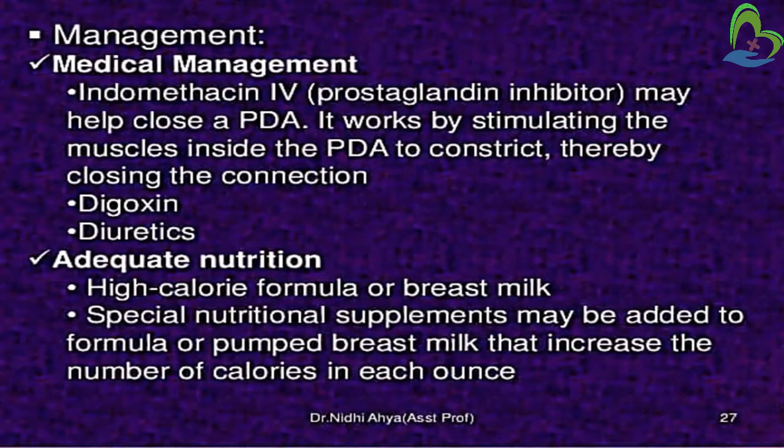So what will indomethacin do? Indomethacin will help in closing the abnormal opening, that is PDA, and this will stimulate the muscles present inside the PDA, and these muscles will constrict and thereby the defect will close. Then other medical management: digoxin is given and diuretics are given. Then in nutritional management, adequate nutrition, that is high calorie formula or breast milk; special nutritional supplements may be added to formula or pumped breast milk to increase the number of calories in each ounce.